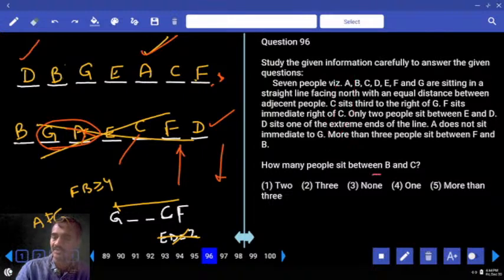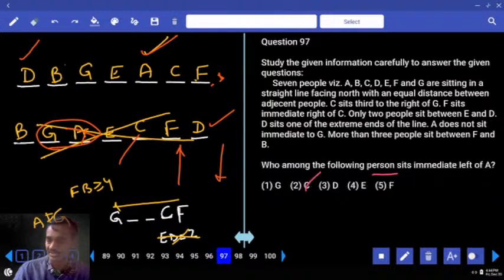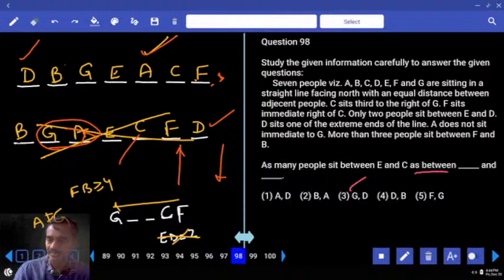Then how many in between B and C? Between B and C, 3 people, choice 2, question 96. And immediate left of A, E, that is choice 4, question 98. As many people between E and C? E and C, how many? 1 person. Between A and E and between B and A, is there 1 person? No. G and D, yes, 1 person, choice 3.